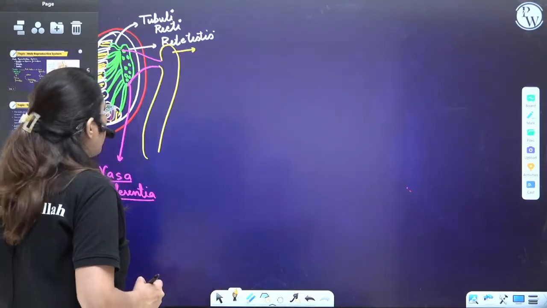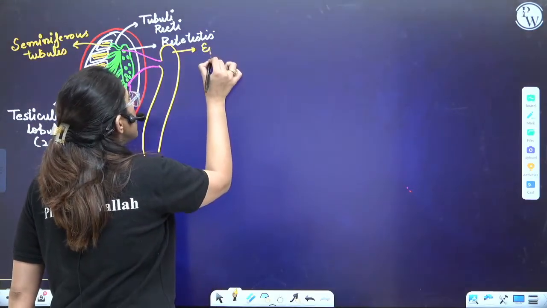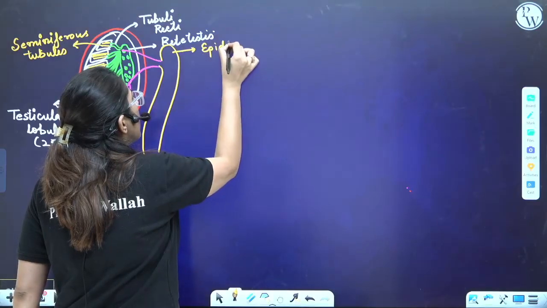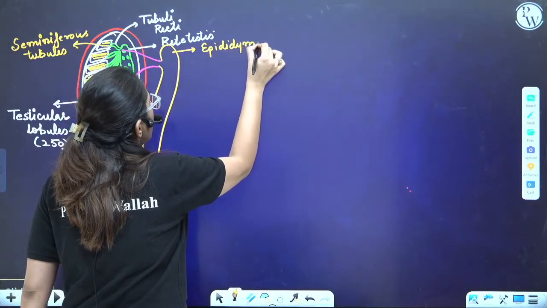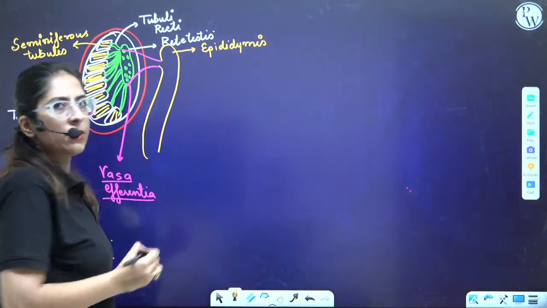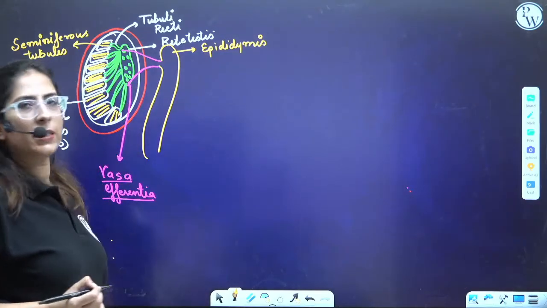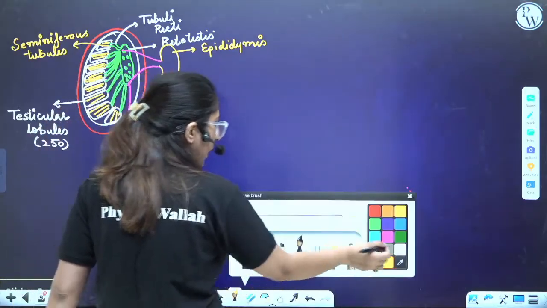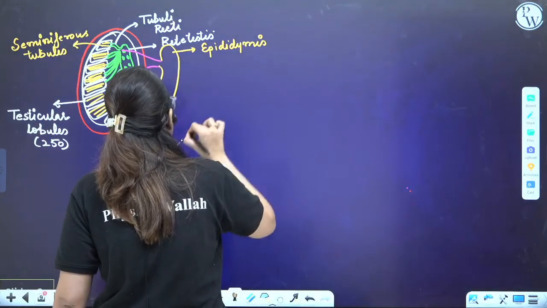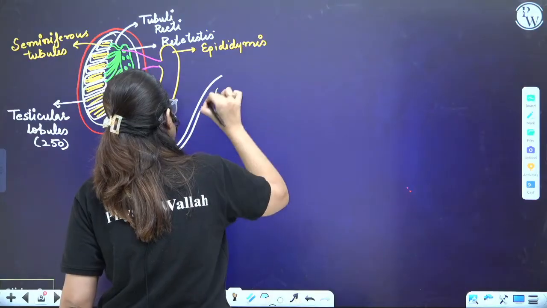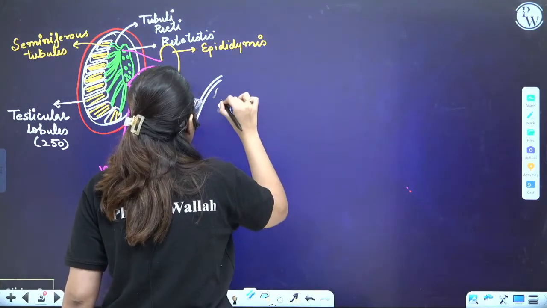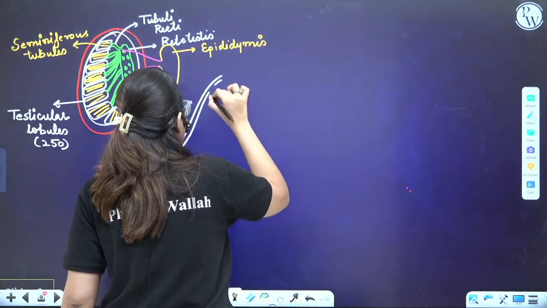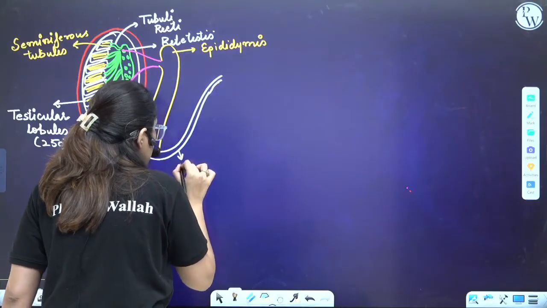So ultimately it opens into the epididymis. Here the cauda part, right? So the cauda part, ultimately this one part opens into the vas deferens. So where does it open? It opens into the vas deferens. So this structure is the vas deferens.